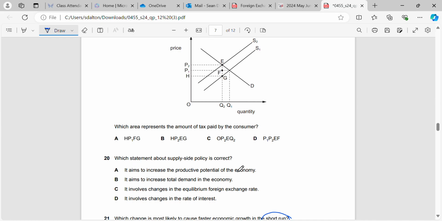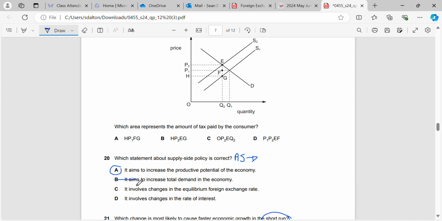Okay, what statement about supply side policy is correct? It aims to increase the productive potential. Like I said, what does supply side do? We should know this. Nobody should really be getting this question wrong. AS goes to the right, and it increases the potential that we have to increase our economic growth, right?